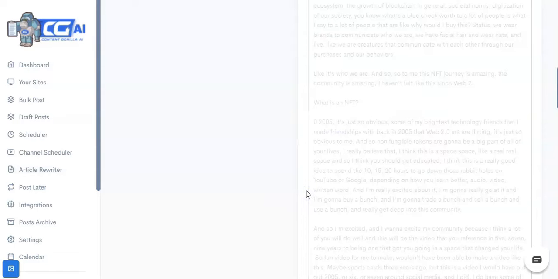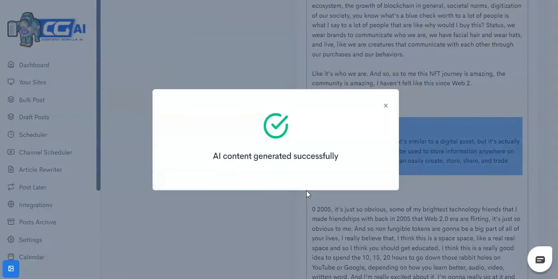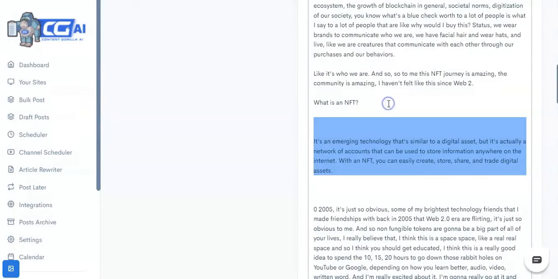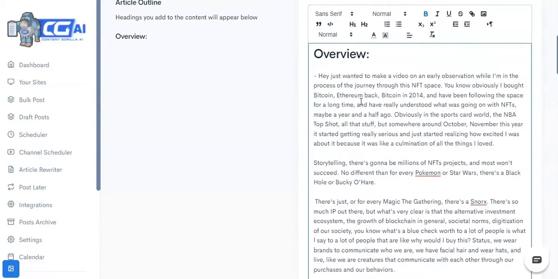Now, how this artificial intelligent engine works is it has consumed 10% of the entire internet, right? So it knows a lot about a lot of people. So anyone who is kind of famous, this engine can easily write about them, in their voice, basically, right? And as you can see, it just generated me a few words, and like it's completely going to be in the voice of Gary V, right? So that's the coolest part about it.